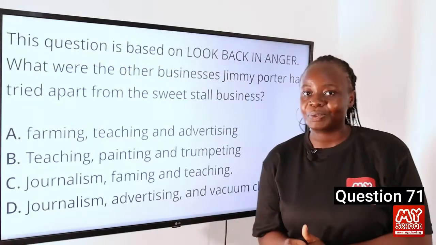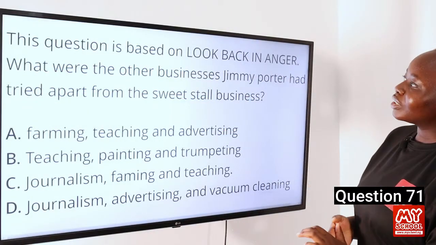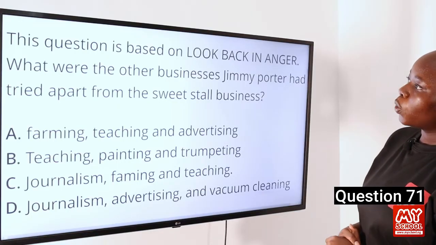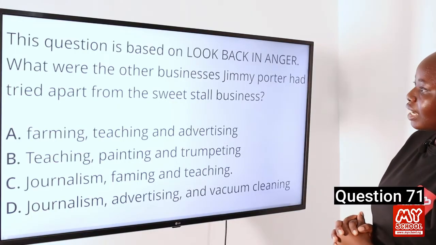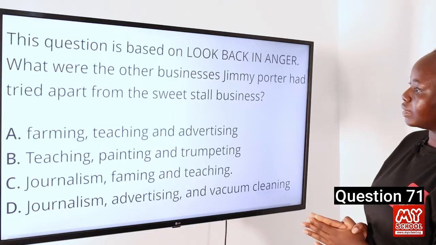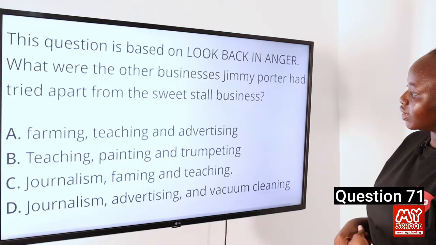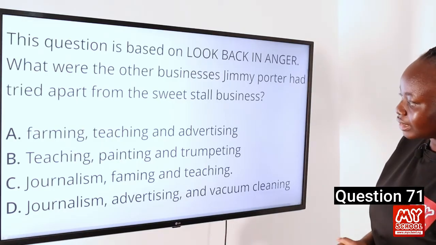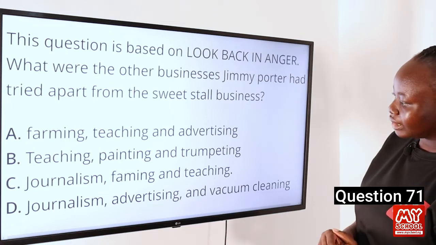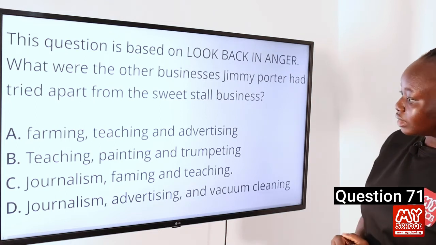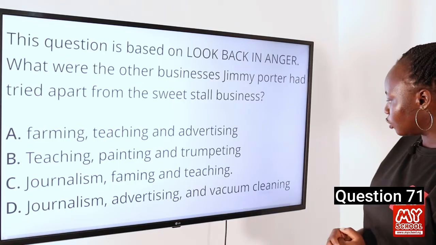Now on to question 71. This question is based on Look Back in Anger. What were the other businesses Jimmy Potter had tried apart from the sweet store business? A. Farming, teaching and advertising. B. Teaching, painting and trumpeting. C. Journalism, farming and teaching. And D. Journalism, advertising and vacuum cleaning.